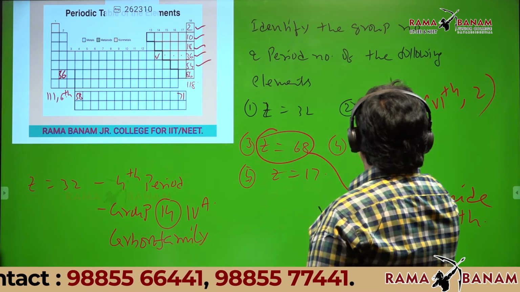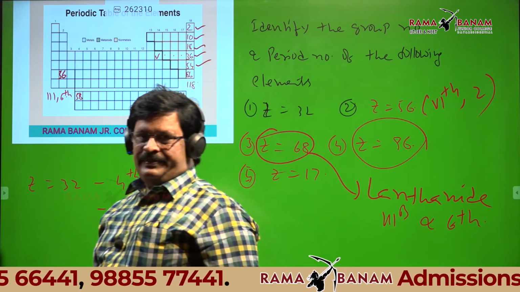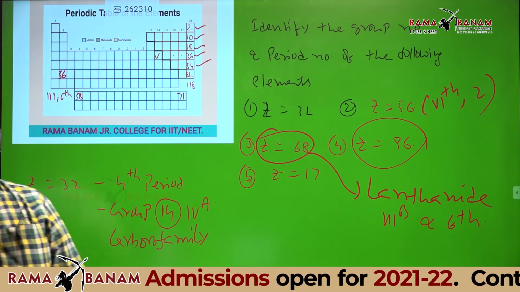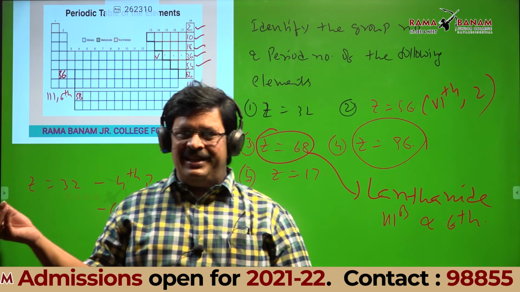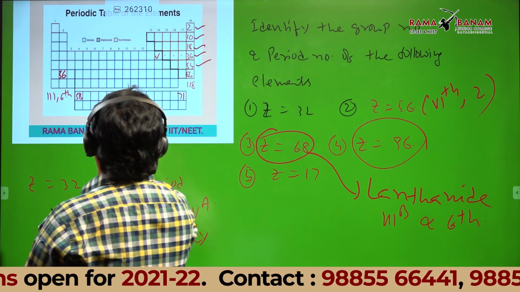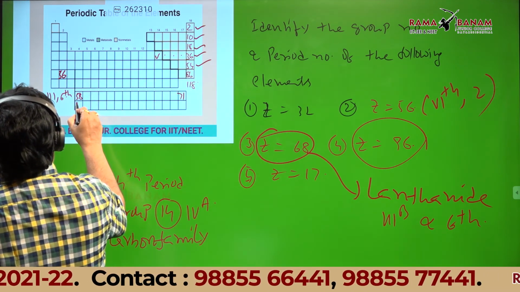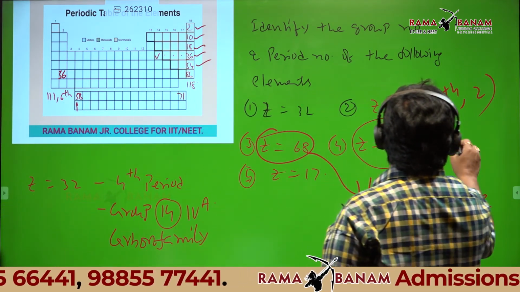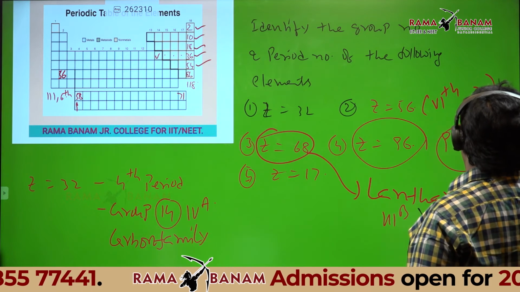Then 96 I gave. Group 3, period 7. Period 7, how? Actinide. Actinides are 90 to 103.